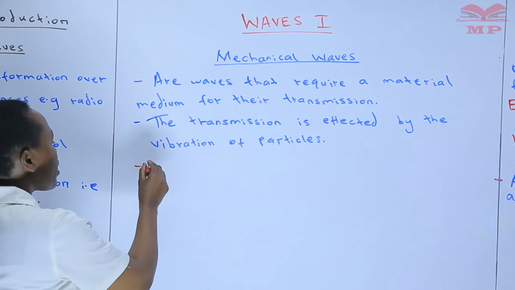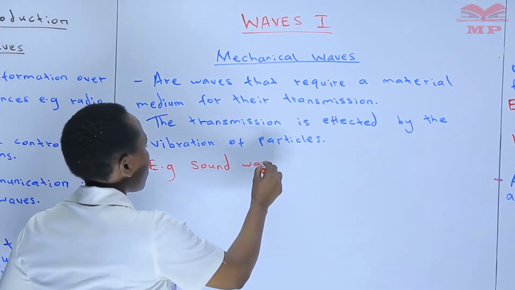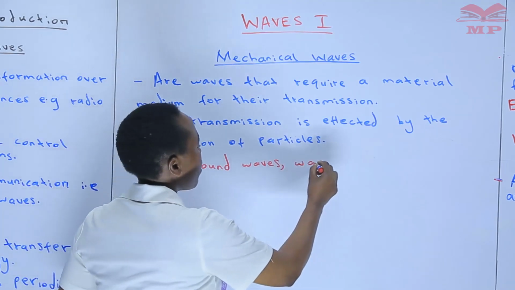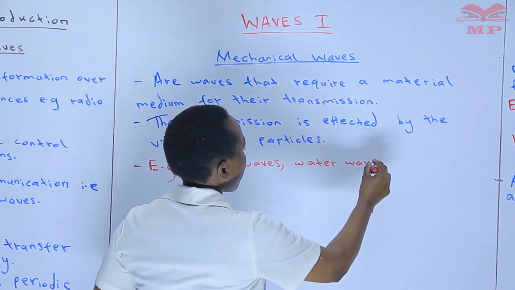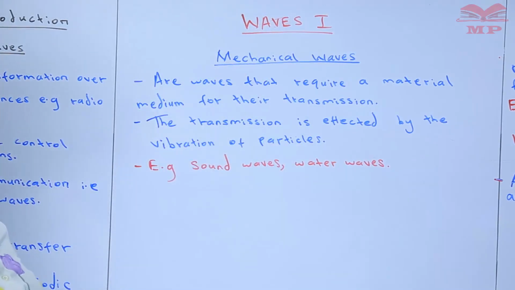Examples are the sound waves and the water waves.